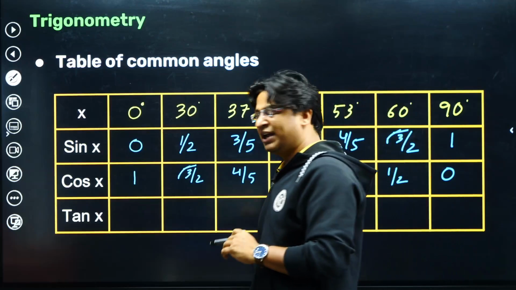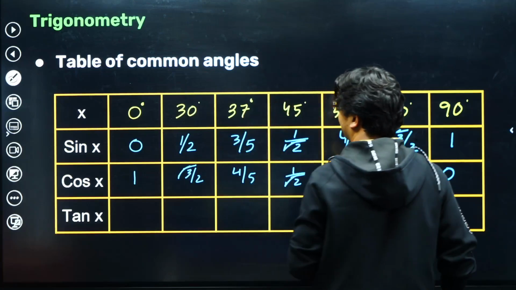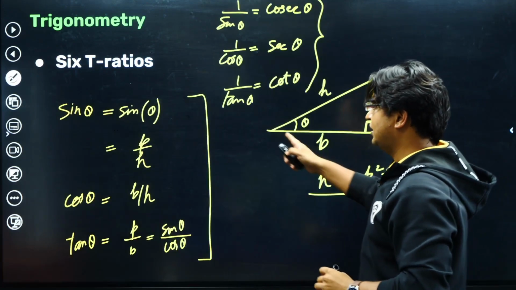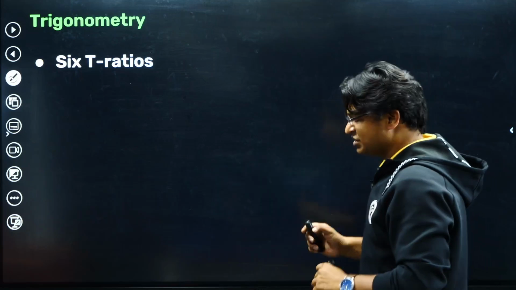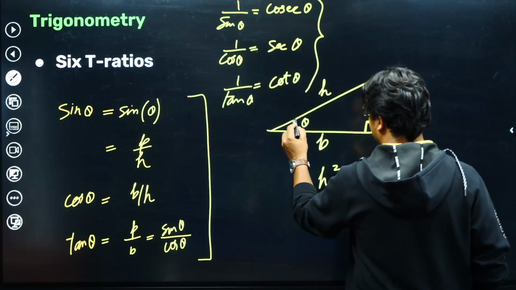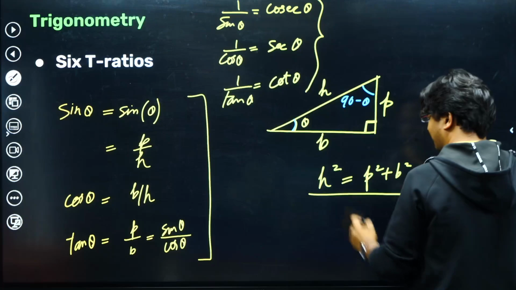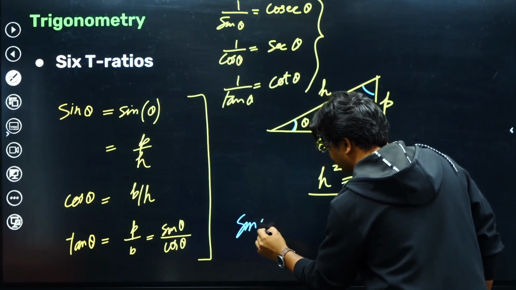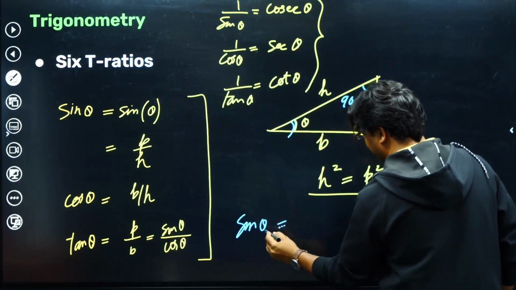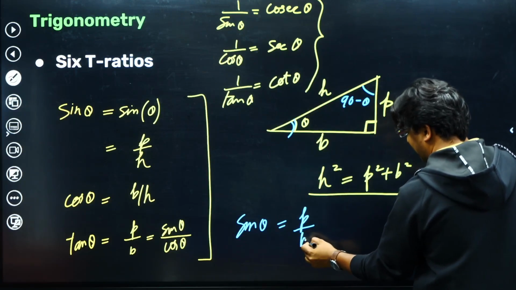Now why did I do this? Because I'll tell you a formula. Here I mentioned the common trigonometric ratios. There are some relations also between them, which is very evident from here. See, if this angle is theta, then this angle will become 90 minus theta. Suppose I am writing sine theta. So sine theta would be perpendicular upon hypotenuse.